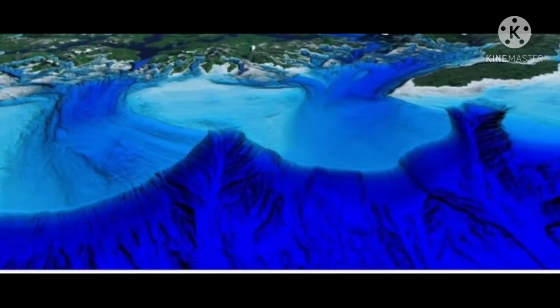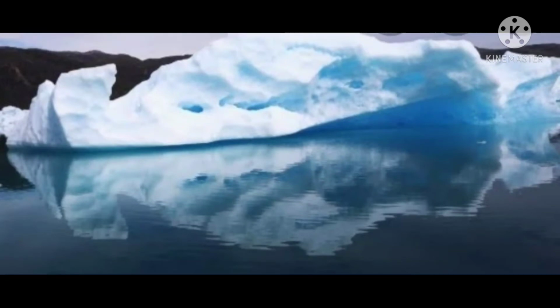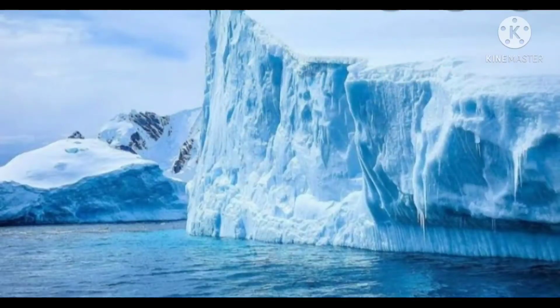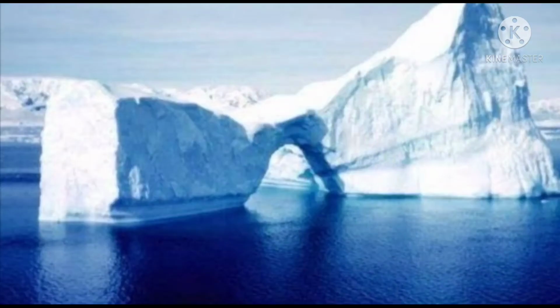Earth's surface has not always been as dominated by liquid water. In the past, during ice ages when the polar ice caps were much thicker and more extensive, so much water became locked up in the ice that the sea level was at least 120 meters lower than it is today, exposing the continental shelves as dry land.